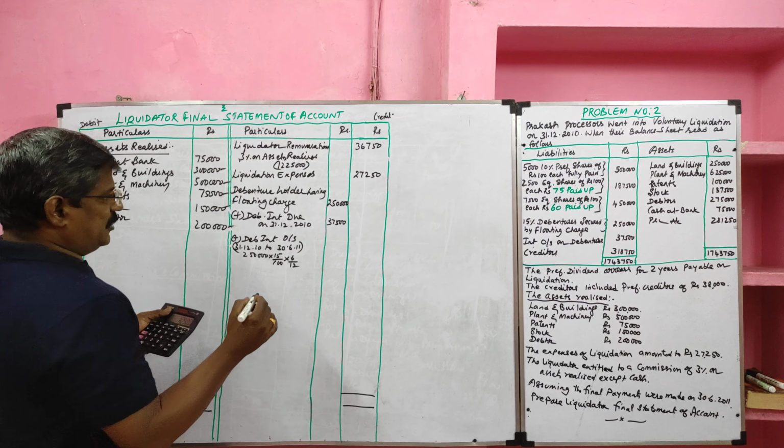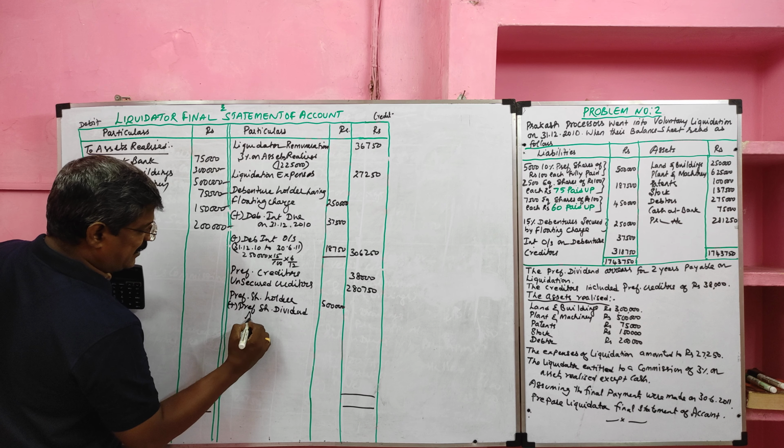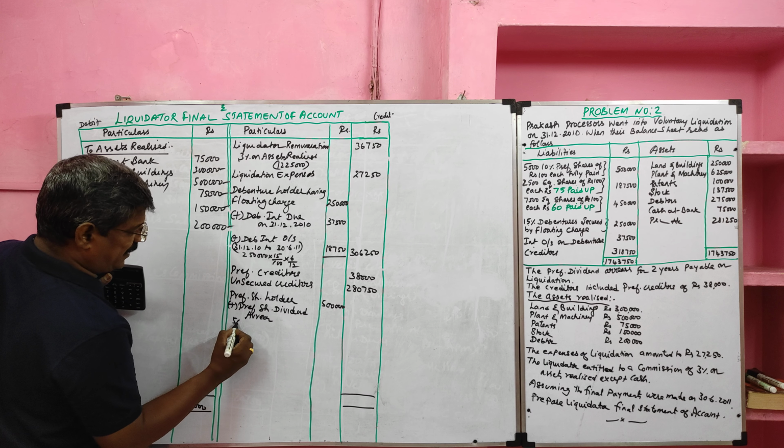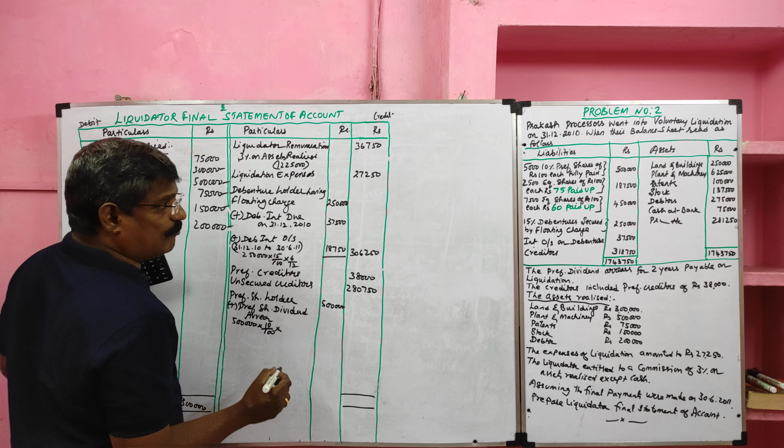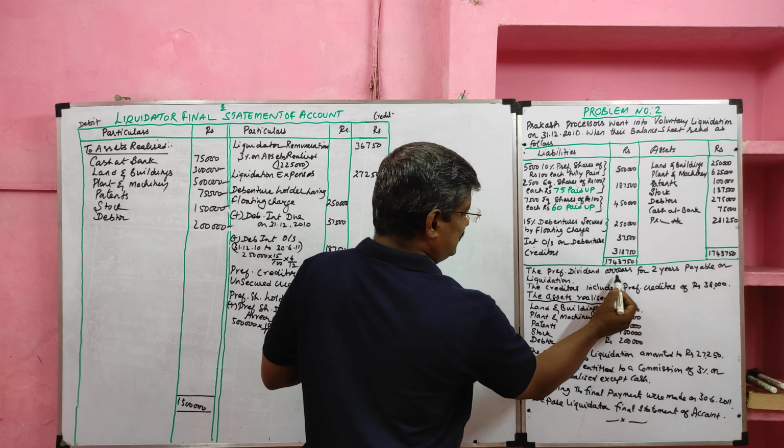So 5,000, 10% preference shares of ₹100 each, fully paid up, value 5 lakh. For the preference shareholder, we should return the share capital along with the preference dividend arrear. How many years? The rate of dividend against the preference share capital of 5 lakh is 10%. The preference dividend arrear is for 2 years. So 5 lakh into 10%, 50,000 into 2 years, we'll get 1 lakh. So the preference shareholder will get 6 lakh.